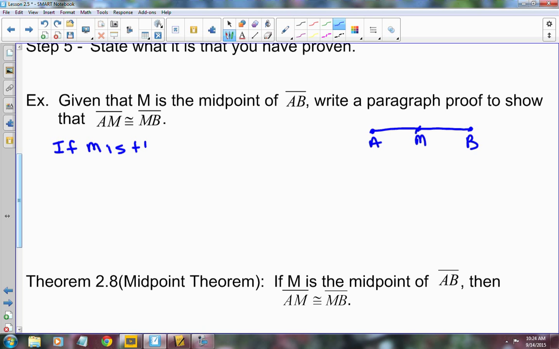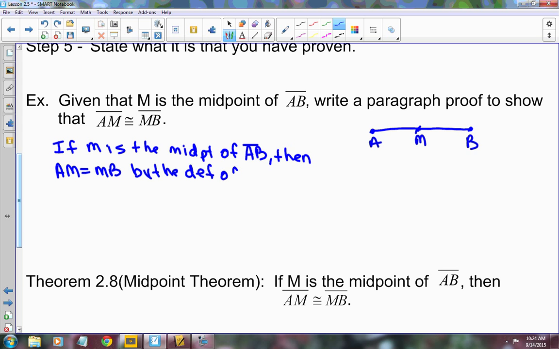If M is the midpoint of AB, then AM equals MB. Okay, well, if AM equals MB, then what does the definition of congruent segments tell us?